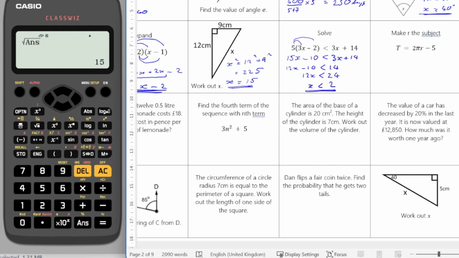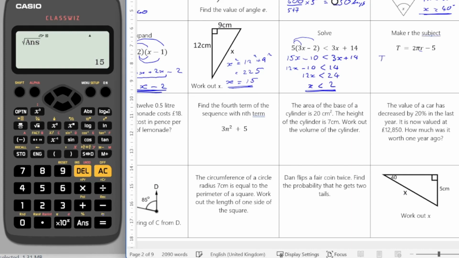Right, last one on this row, make R the subject. So we want to make R the subject. I tend to underline the term I'm trying to make the subject, and then I take the stages to get it by itself. So the first thing I want to do is to get rid of this minus 5. I'm going to do that by adding 5 on both sides.